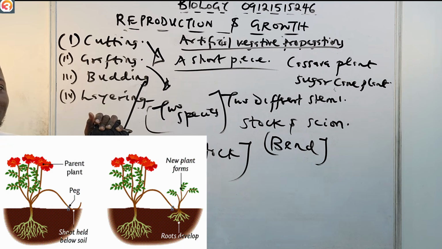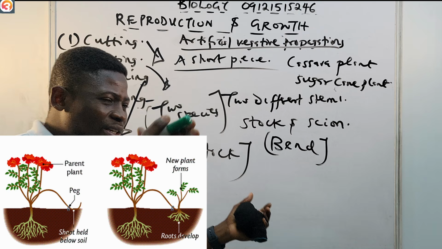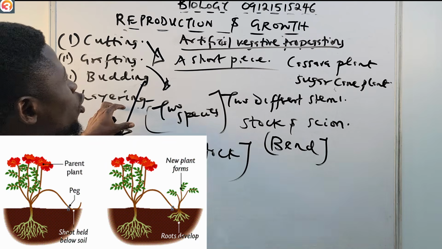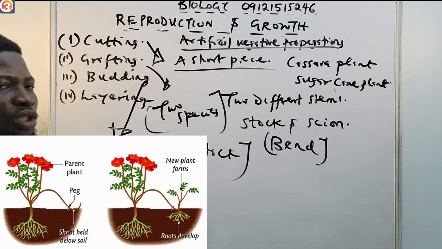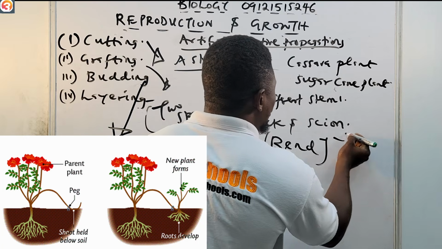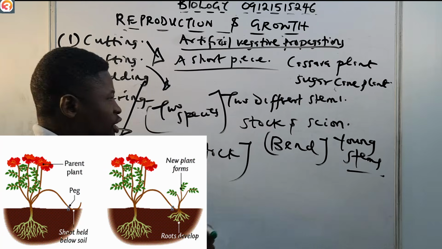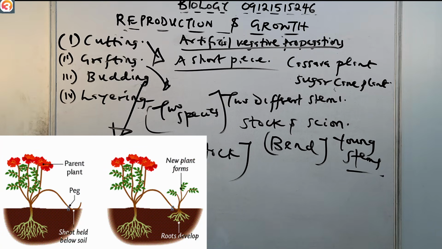We do not take mature plants. We bend the stem and cover it with soil. We use young stems that can be bent without injury.